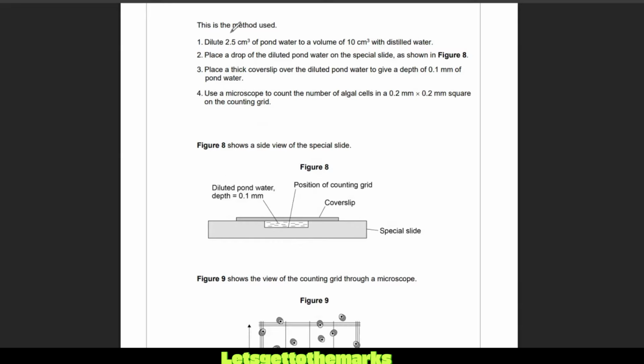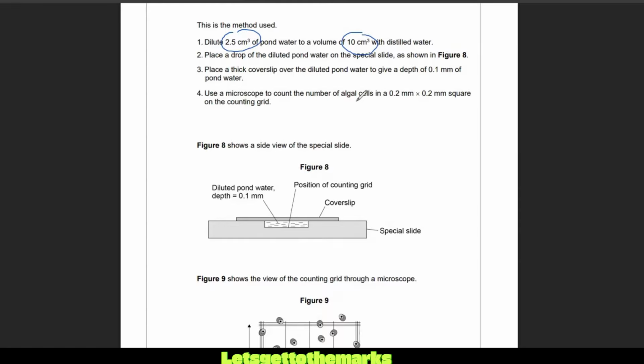Now, we can think about this. That's 2.5 and it's gone up to 10. So they've kind of diluted it 4 times. They've made it 4 times weaker. Place a drop of the diluted pond water on the special slide over here. Place a thick cover slip. There's the thick cover slip over the water, to give a depth of 0.1 millimeter of water. So we've got a depth, it's 0.1 millimeter.